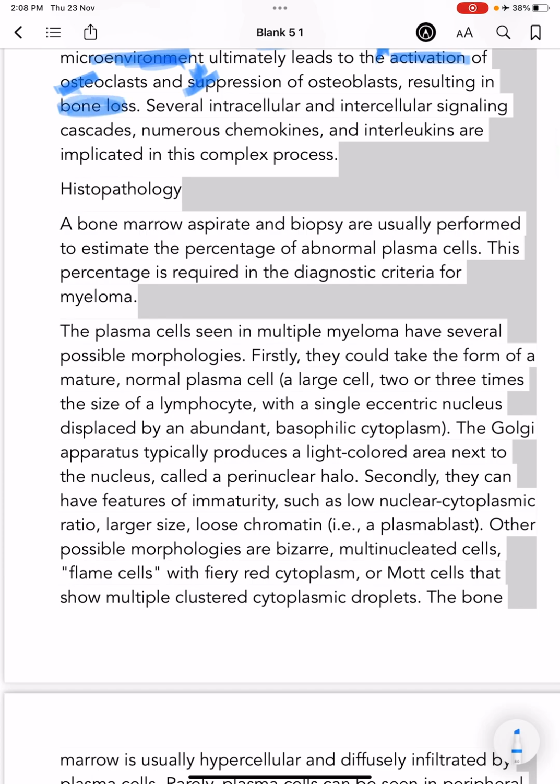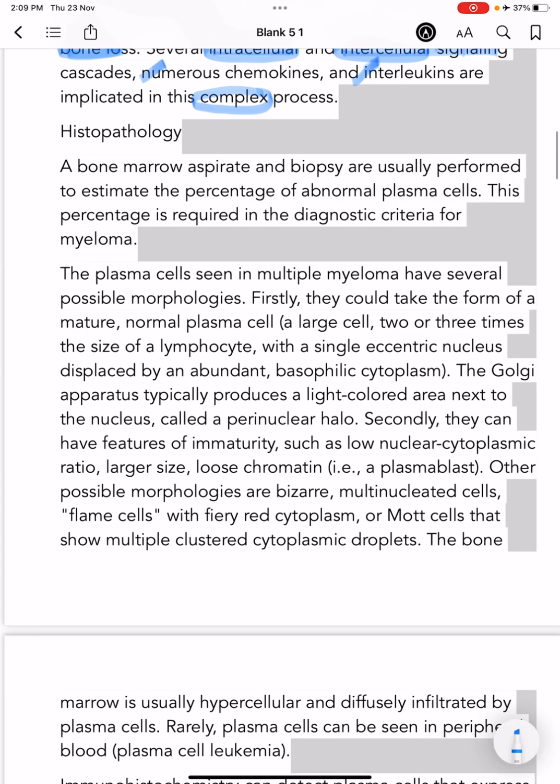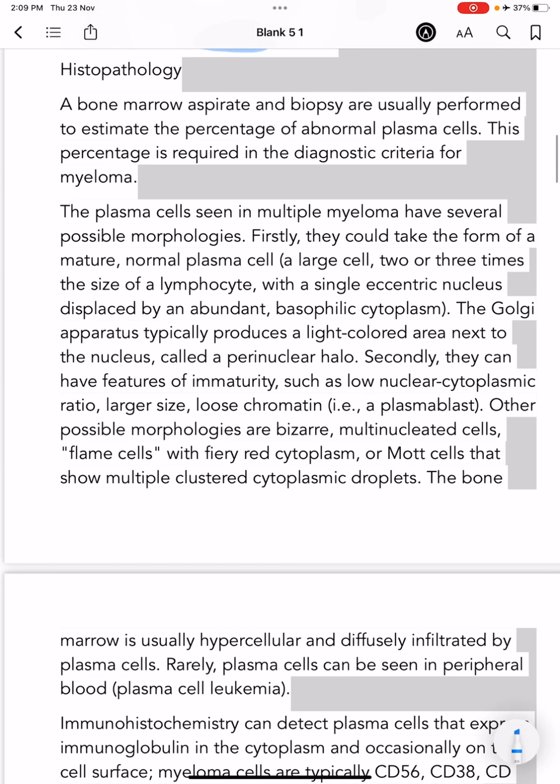Several intracellular and intercellular signaling cascades, numerous chemokines and interleukins, are all implicated in this complex process.